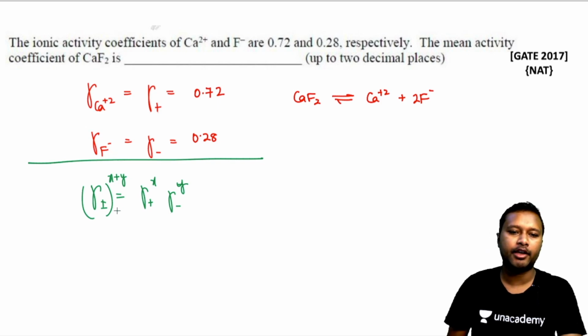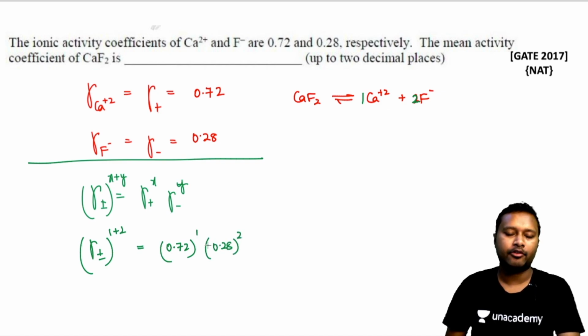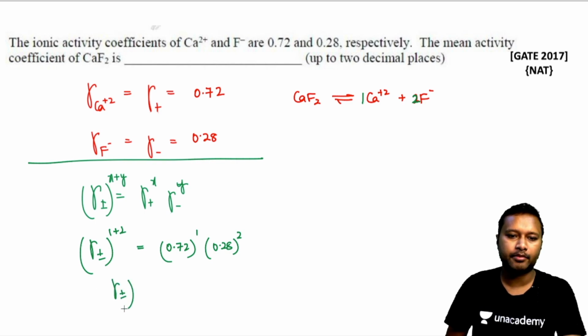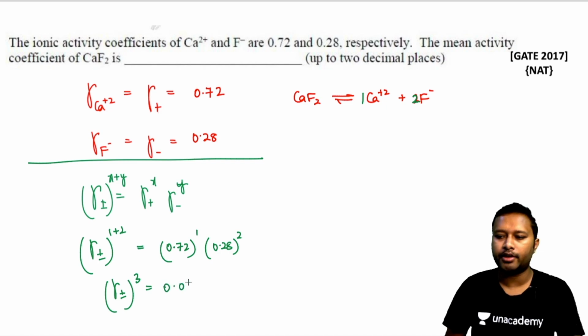We can just put the values here. So the value of gamma plus minus is what I have to calculate. Whole power, x is 1 here and y is 2 here, you can see. So 1 plus 2, and this will be gamma plus is 0.72 to the power 1 and 0.28 to the power 2. Calculate this side, so it will be gamma plus minus to the power 3, and on this side you just have to square and multiply, so basically you are going to get 0.056448.